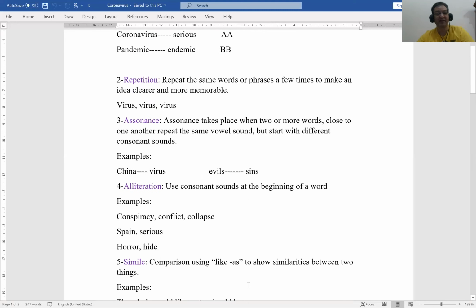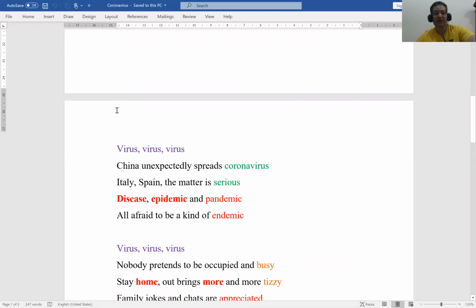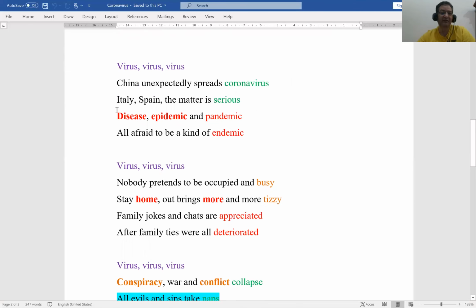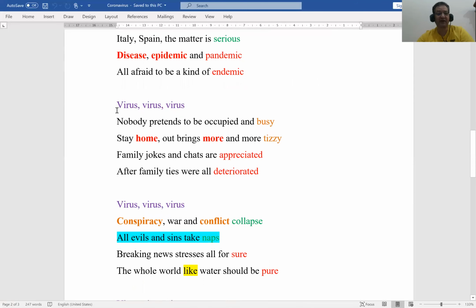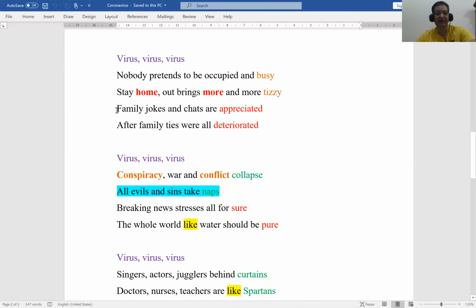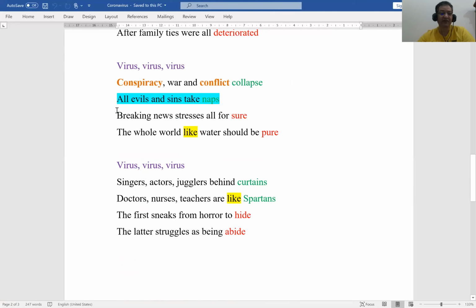The second poetic device is repetition. What is repetition? Repetition means repeating the same words or phrases a few times to make an idea clearer and more memorable. If you want to make your idea clear and memorable to the readers, you can use repetition. For example, here I used virus, virus, virus. In the poem I created, you would find it in stanza 1, stanza 2, stanza 3, and stanza 4.